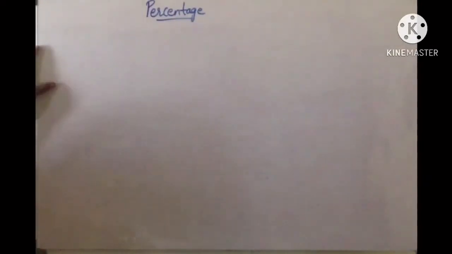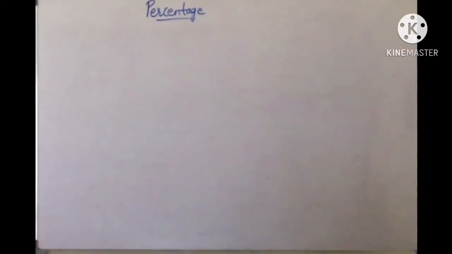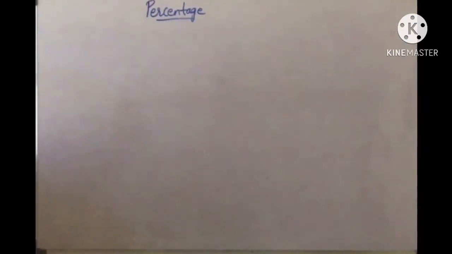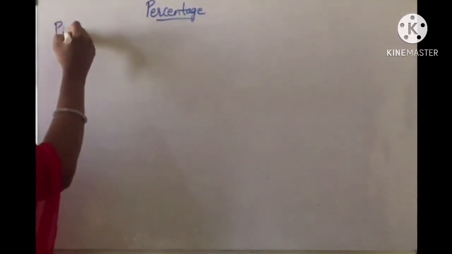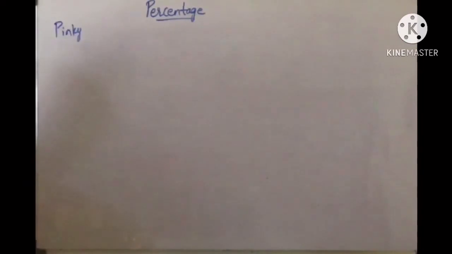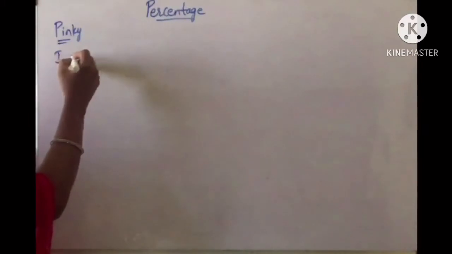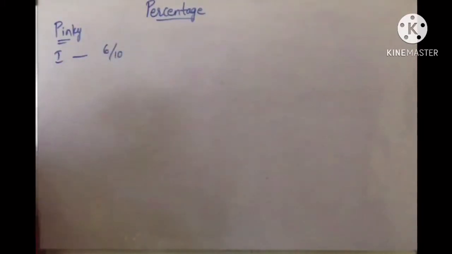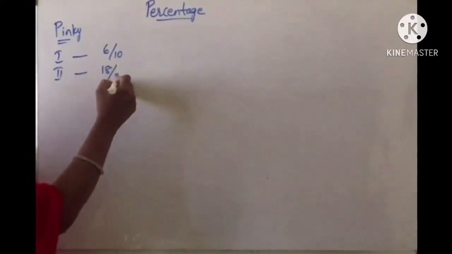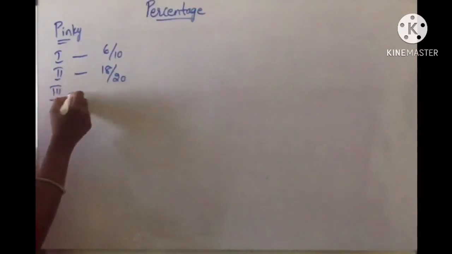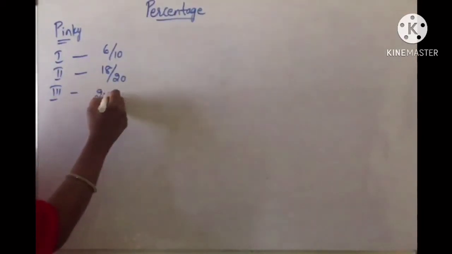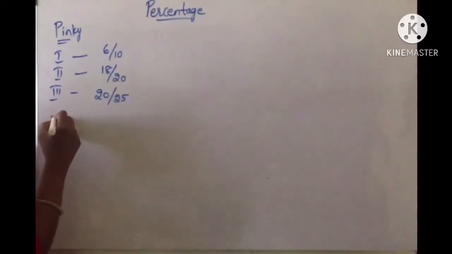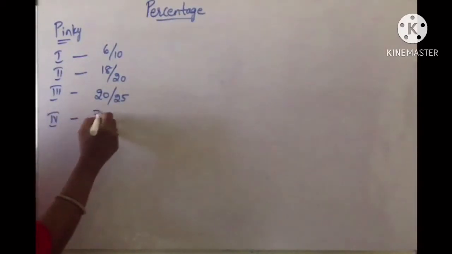Yes, we are going to learn about percentage now, children. Here I will say one example first. Suppose Pinky, the girl Pinky, got the following marks in 4 monthly tests. In the first test she got 6 out of 10 marks. In the second test, for example, 18 out of 20. In the third test, she got 20 out of 25. And in the fourth test, she got 35 out of 50.